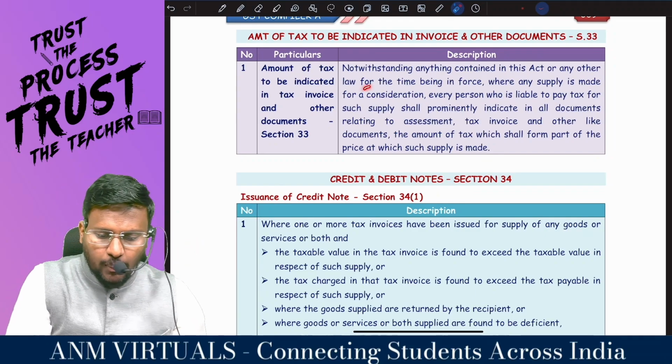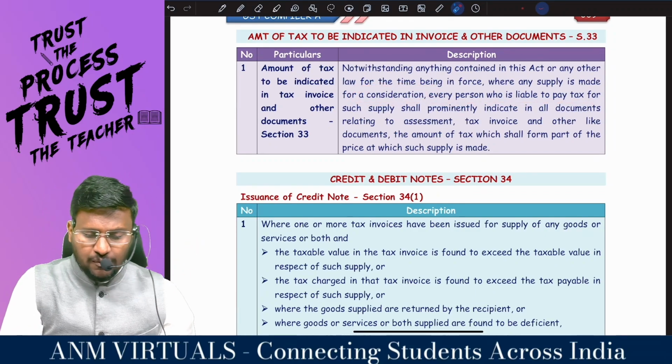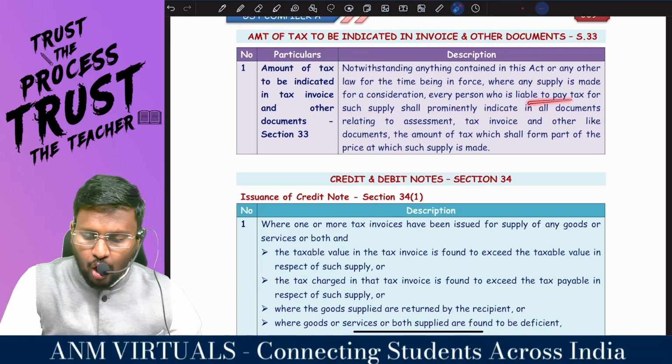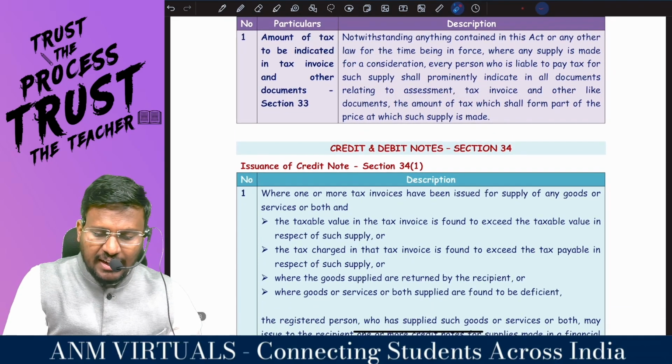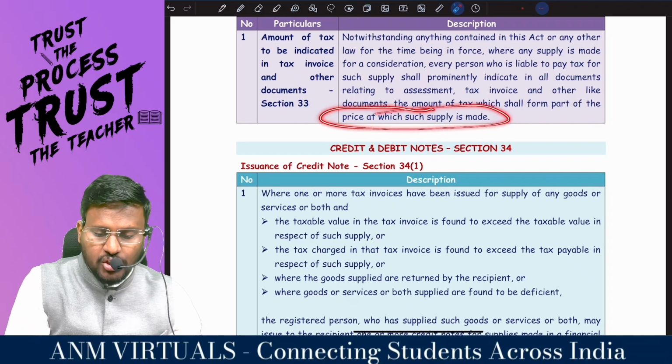is made for a consideration, every person who is liable to pay tax for such supply shall predominantly indicate in all documents relating to assessment, tax invoice, and other like document an amount of tax which shall form part of the price at which such supply is made.